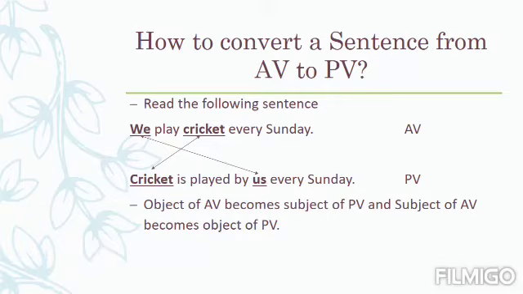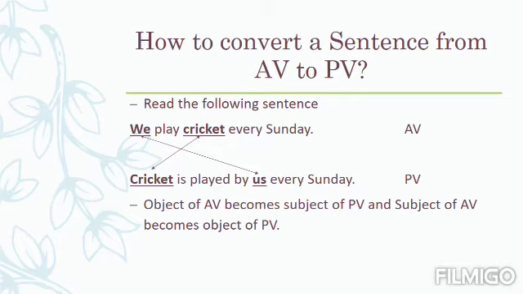You will see both of these are the same sentence, both give the same meaning, but the style of writing is different from each other. The first example is the active voice construction, and the second example is the passive voice construction.